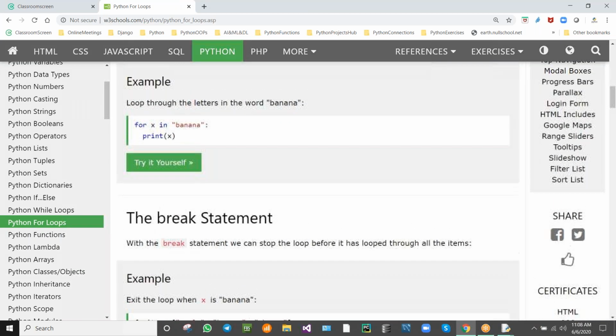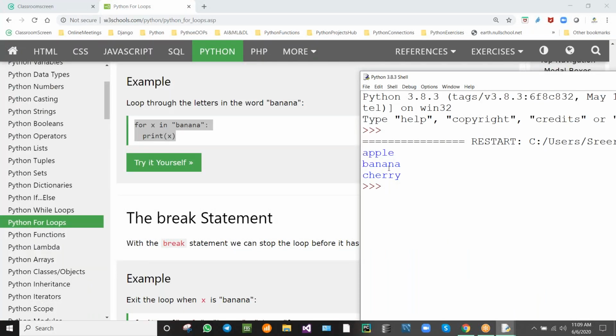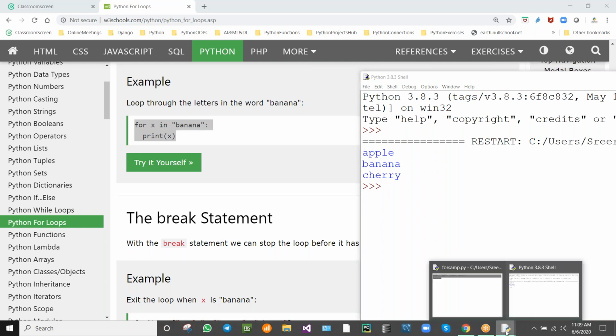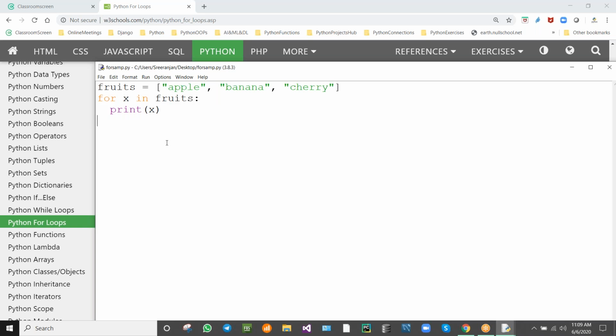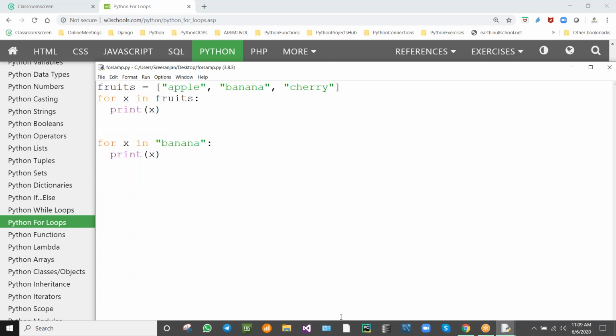So looping through string, you can see here. This is the string. For loop we are using for the string. Looping through string. So this is how the output will be displayed: apple, banana, and cherry, isn't it? So looping through the string. What will be displayed? Banana, it will be separated. It will be taking banana and split as one item, each and every item.